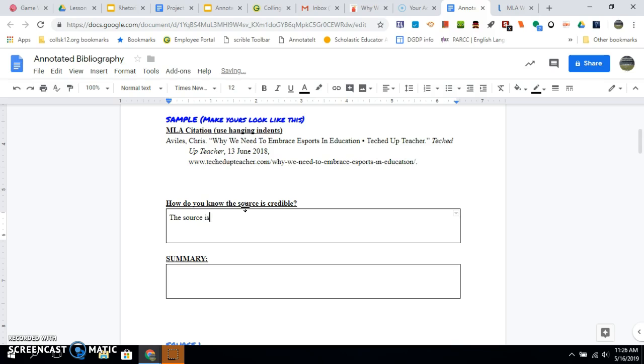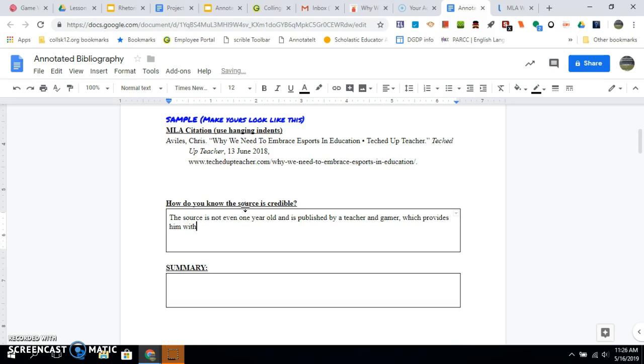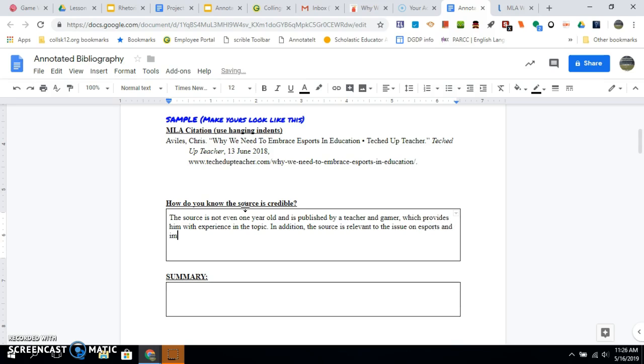The source is not even 1 year old and is published by a teacher and gamer, which provides him with experience in the topic. In addition, the source is relevant to the issue on esports and impact on kids. All right, applied the CRAP method.